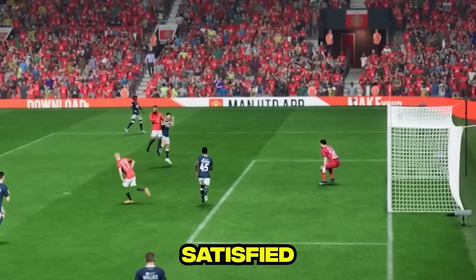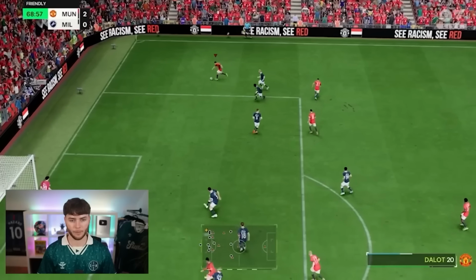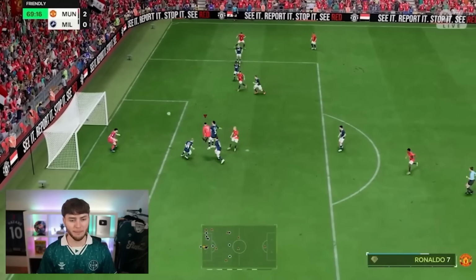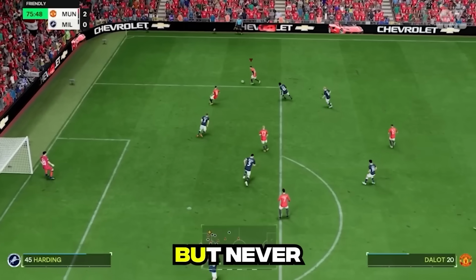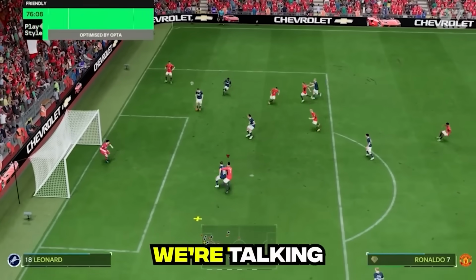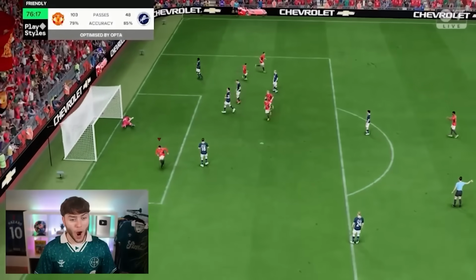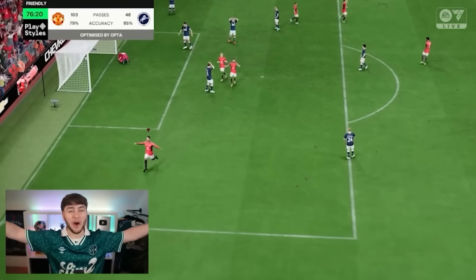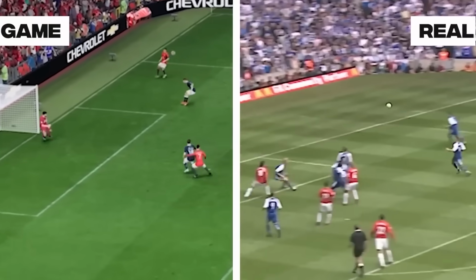But I wasn't satisfied with that attempt, so I give it another go. Ronaldo's running in, please! No! But never say never. This is Ronaldo we're talking about. Ronaldo! Let's go! That might be the one.